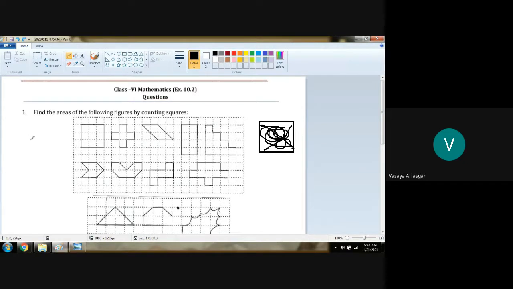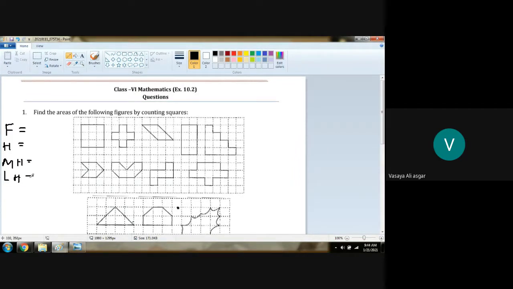Do you remember or not? Yes. Count the first full square, count half square. We have to count, and half square, less than half.